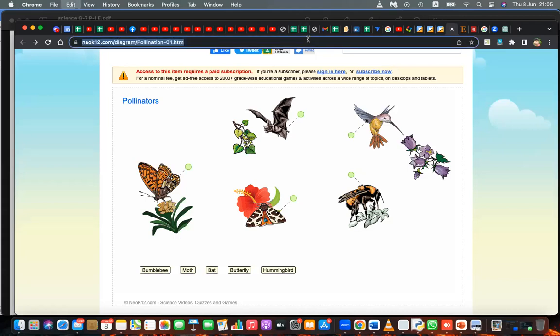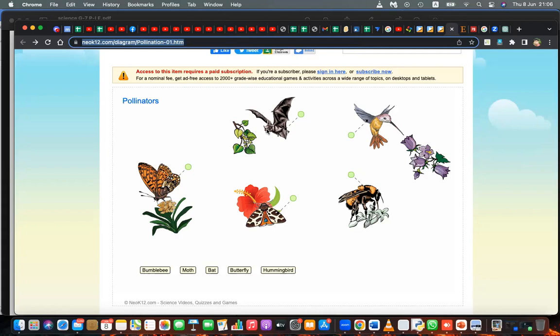This is a very easy one. It is loading, you can try. Sometimes it will ask for the subscription, but if it does not ask for the subscription, you can just proceed.